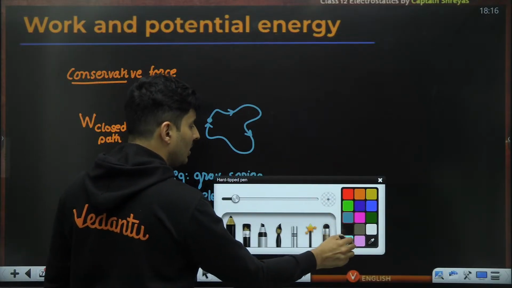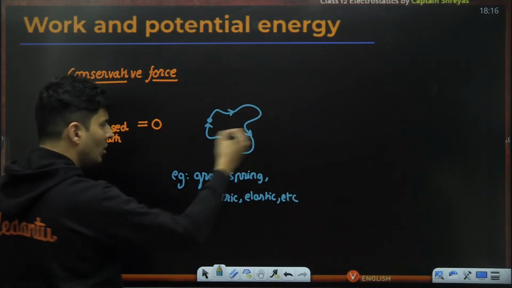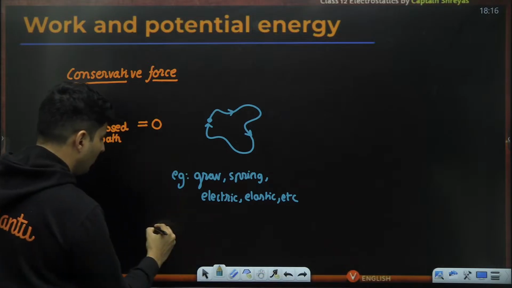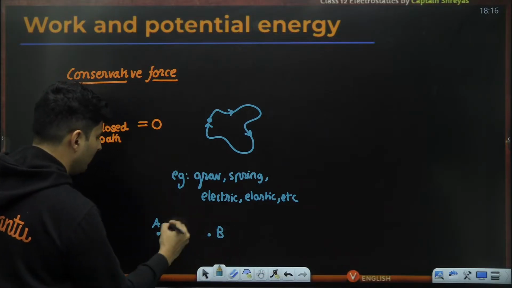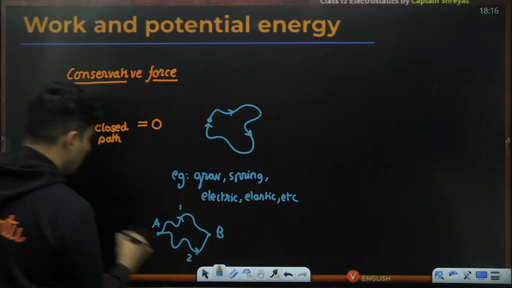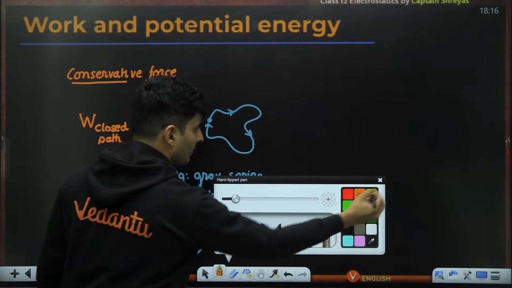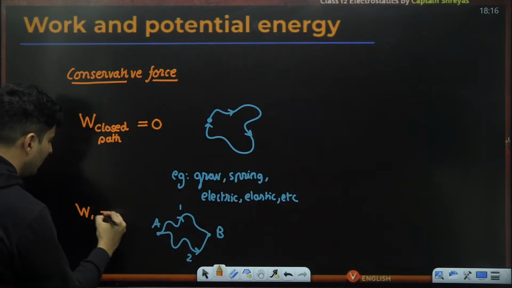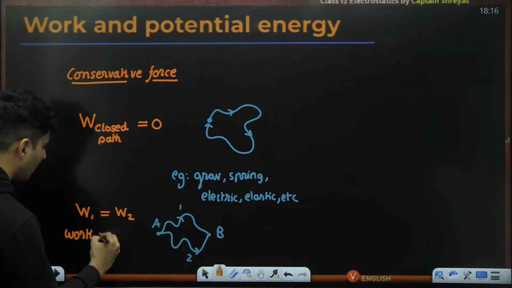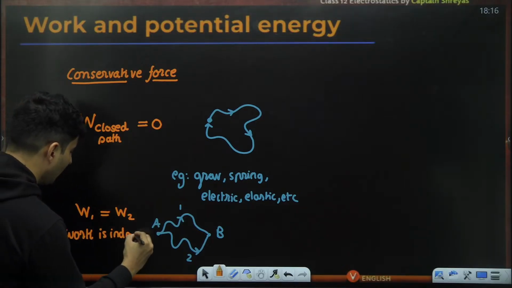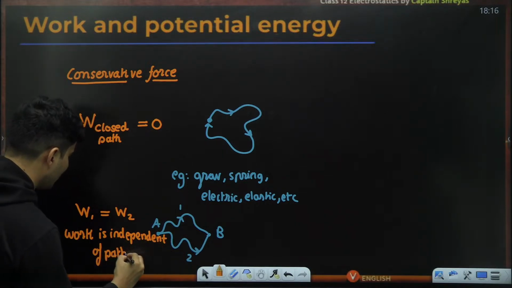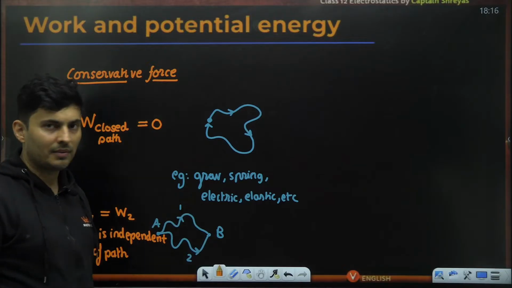There is another unique property of conservative forces, and that is this: not just closed path. Imagine you go from point A to point B via two different paths. Like this is path 1, and this is path number 2. The work done in both the paths will be the same. Yes, the work done via path 1 and the work done via path 2 will be the same. Basically, work is independent of the path which has been taken. That is another unique property of conservative force.